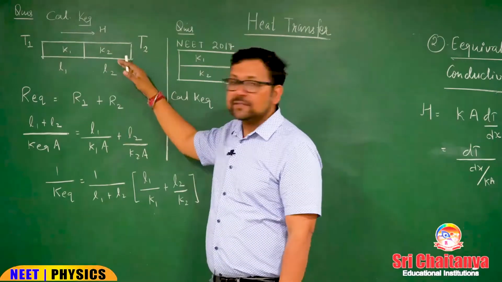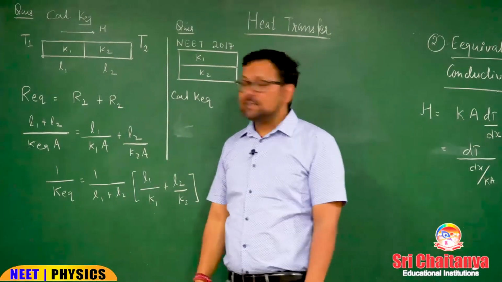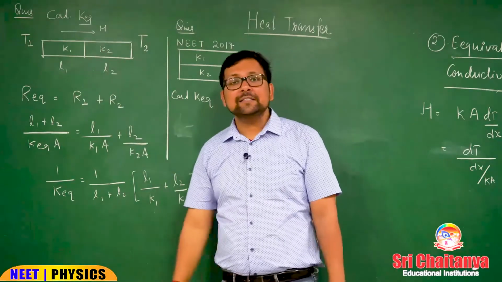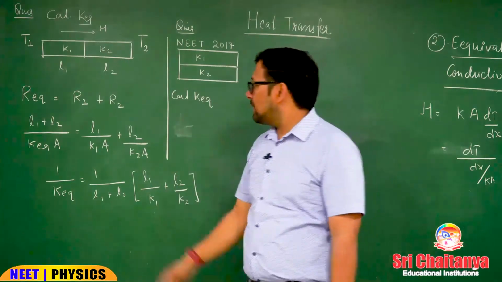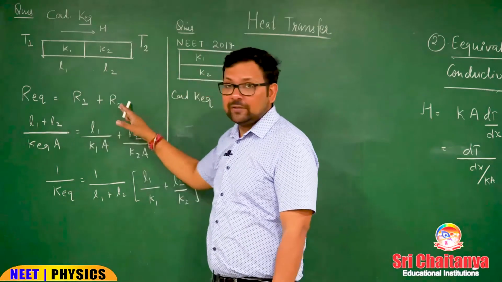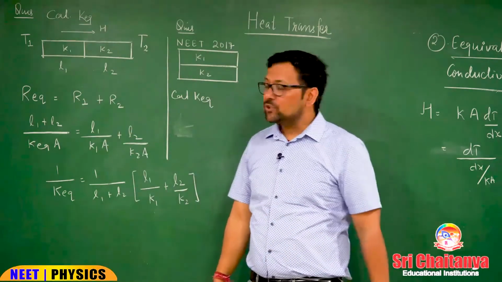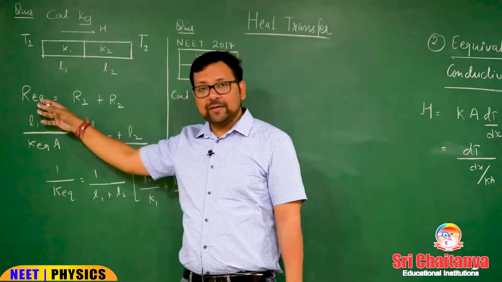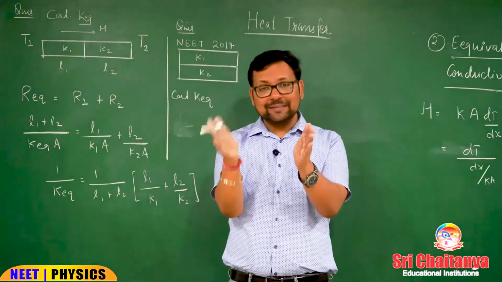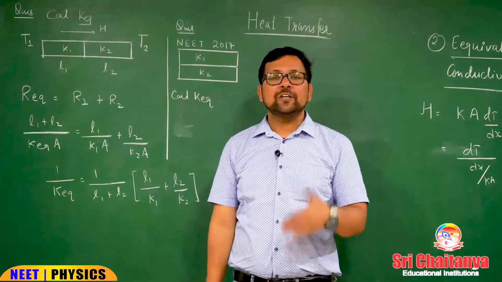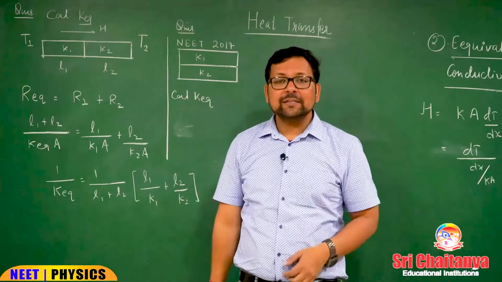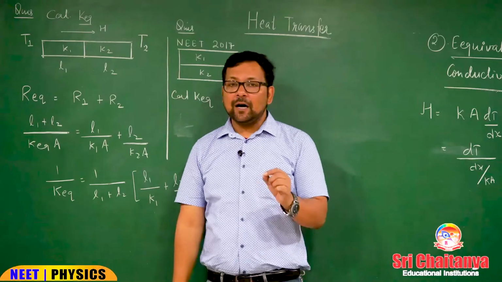By looking at this arrangement, you can easily judge that these two are in series combination, right? So, as they are in series combination, R equivalent in series is R1 plus R2. So, we will write the formula. R equivalent means the two rods are taken as one rod, then the resistance is called R equivalent.